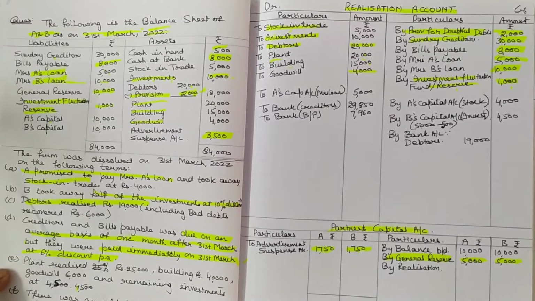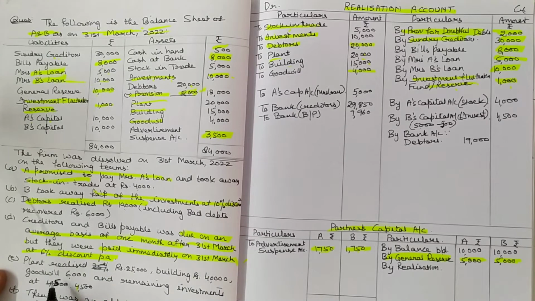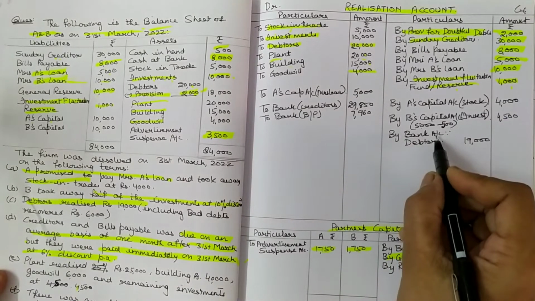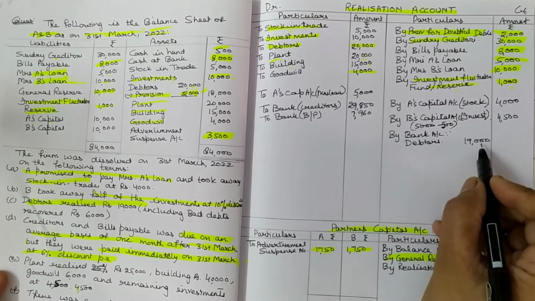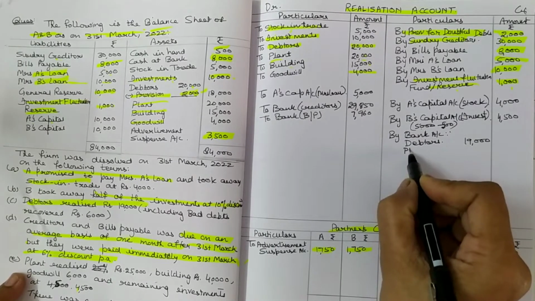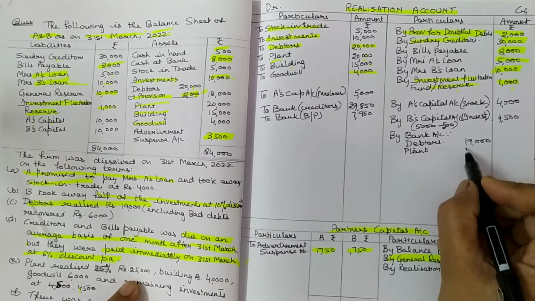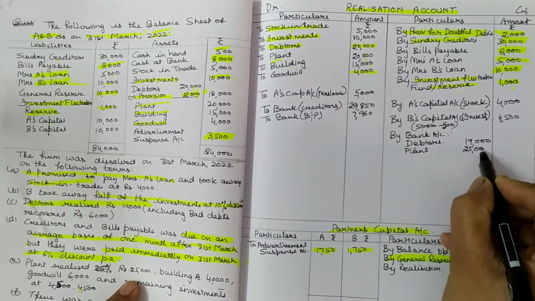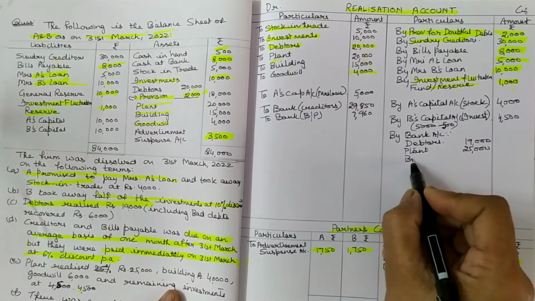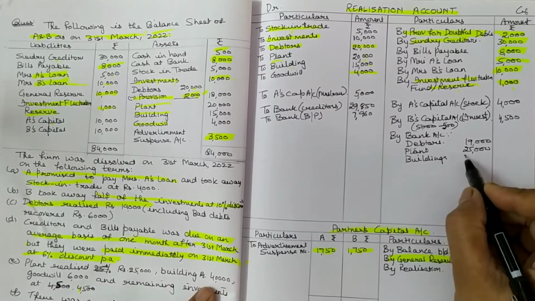Come to next point. Plant realized 25,000, building realized 40,000. So you have to write under this by bank account. Debtors realized 19,000 as I have already done. Okay. Plant realized how much? Plant realized 25,000. Okay. And building realized 40,000.